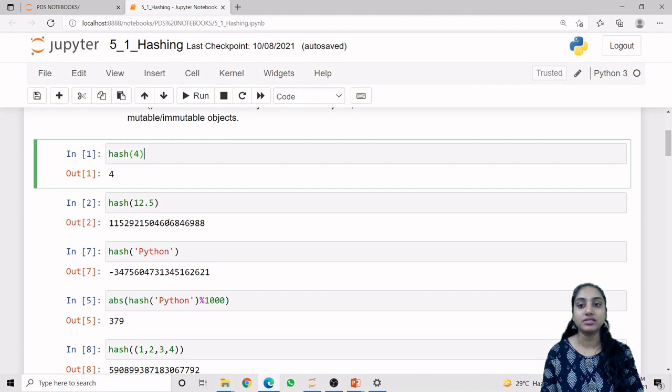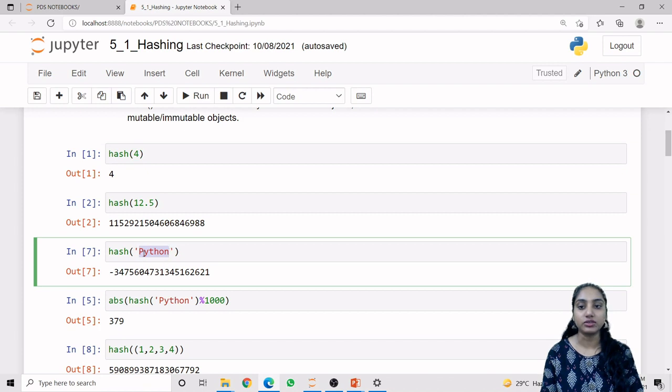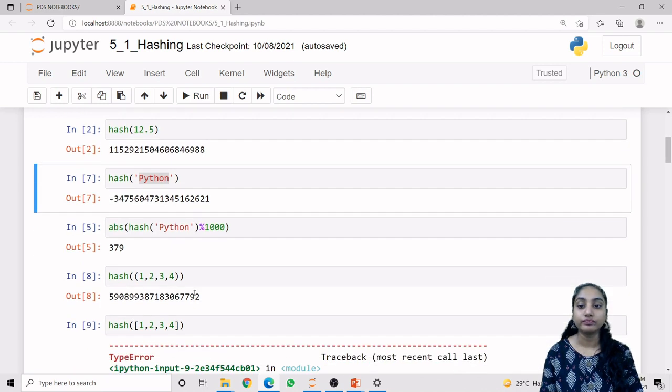It returns a hashed value, which is an integer. Next is the hashed value of a string object. Here we pass the string object, Python with capital P, and it returns a negative value. The value can be negative, but if you want a positive value, we can apply the abs function, that is the absolute function. I am applying the absolute function and dividing it by 1000, so we get a smaller, rounded value, not the whole number.